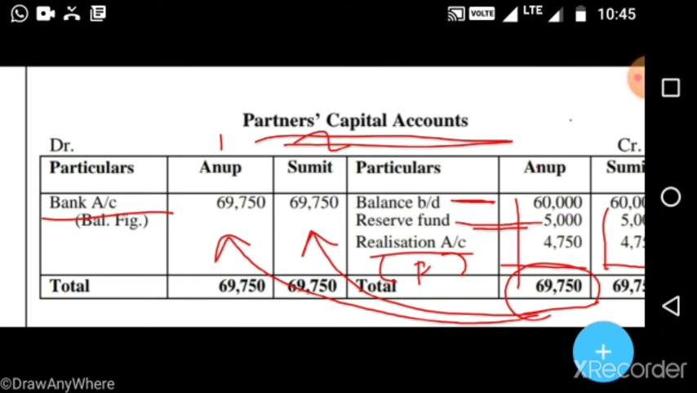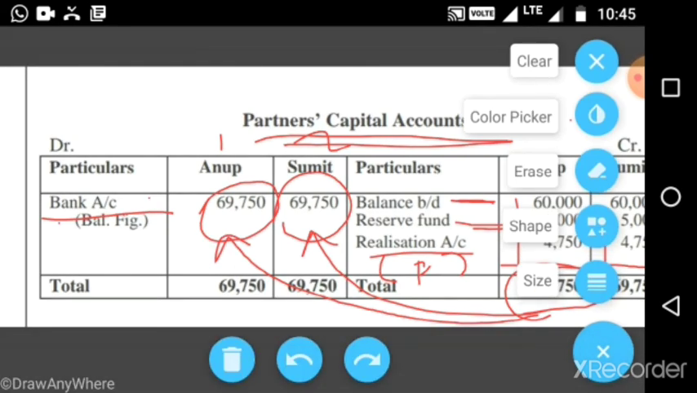If we were continuing, we would write here balance c/d, but we are closing this balance, so we will transfer it to the bank account. In the partner's capital account we write bank account on the debit side, and in the bank account we will write partner's capital account on the credit side. So which account is next?